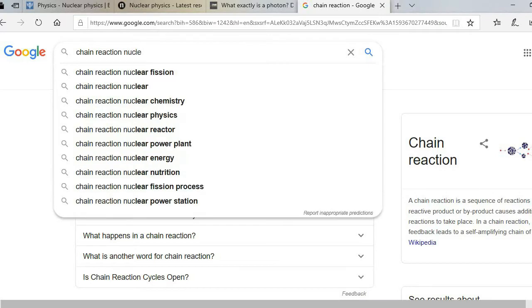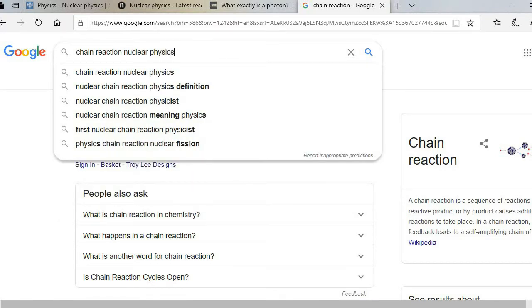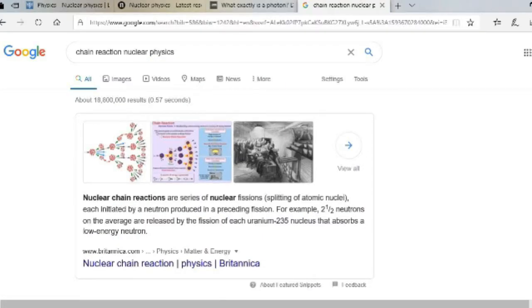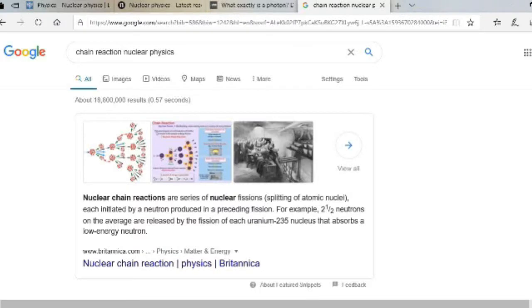Next, we will move on to the concentrate of this lesson. Nuclear chain reactions. By definition, nuclear chain reactions are a series of nuclear fissions, splitting of atomic nuclei. So nuclear fission is the splitting of atomic nuclei, each initiated by a neutron produced in a preceding fission.